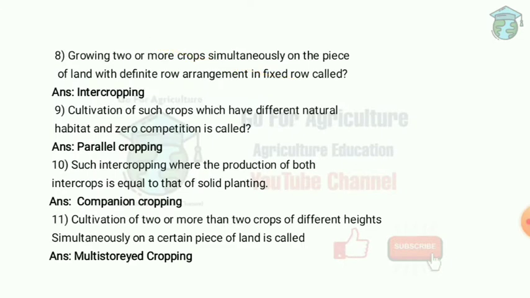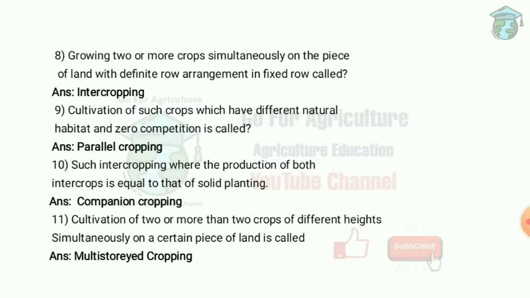Next question, growing two or more crops simultaneously on the same piece of land with a definite row arrangement in a fixed row. This is called intercropping. So example is wheat plus mustard equal to 9:1. So wheat and mustard are grown in definite row arrangement in a fixed ratio. So the cropping intensity and space dimension is achieved. Next question, cultivation of such crops which have different natural habitat and zero competition. This is called parallel cropping.